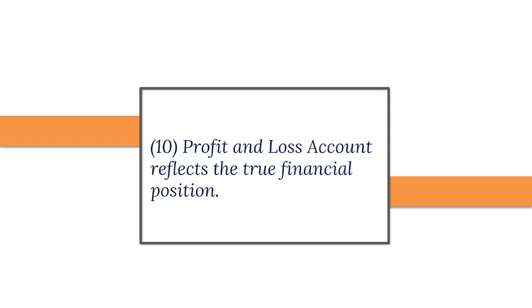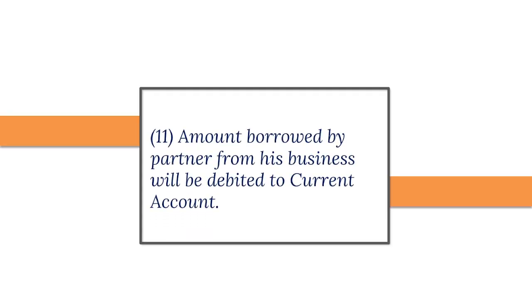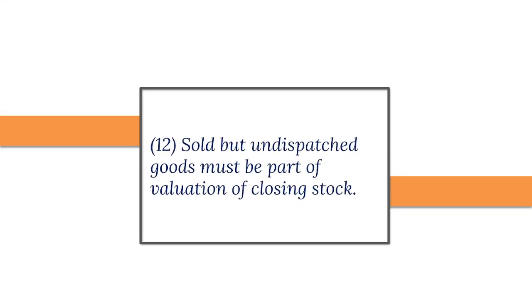And the answer is disagree. 11. Amount borrowed by partner from his business will be debited to current account. And the answer is agree. 12. Sold but undispatched goods must be part of valuation of closing stock. And the answer is disagree.